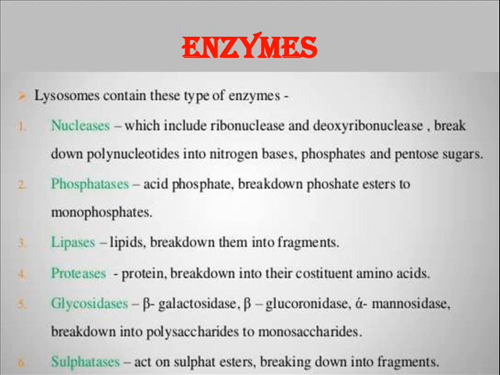Protease helps in the breaking down of proteins into their constituent amino acids. Glycosidase helps in the breaking down of polysaccharides into individual monosaccharides, which includes beta-galactosidase, beta-glucuronidase and alpha-mannosidase. Sulfatase helps in breaking down the sulfate esters into their respective fragments.